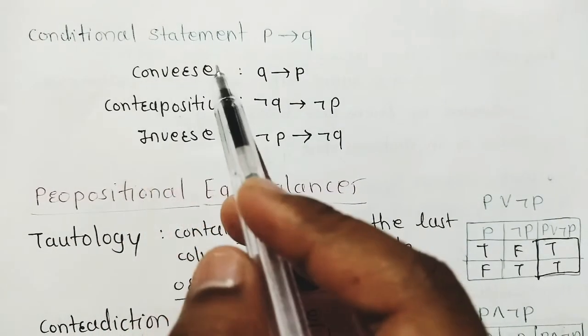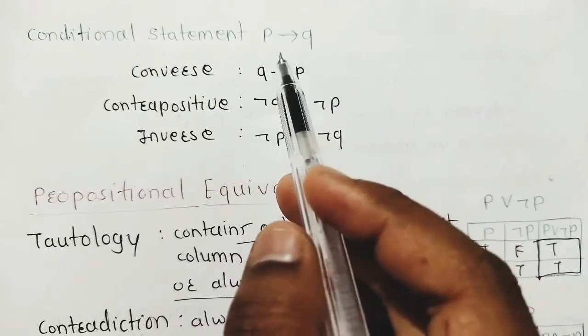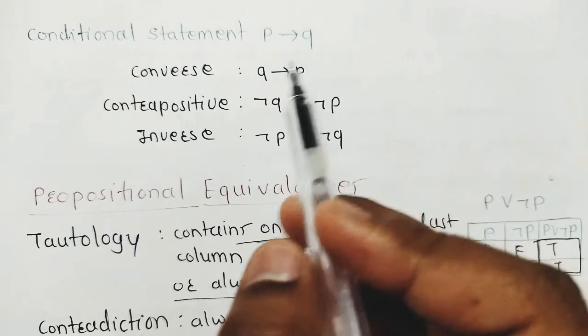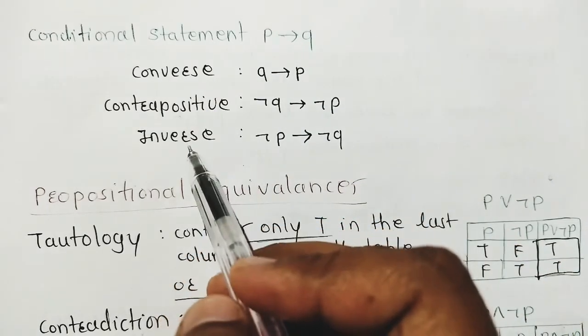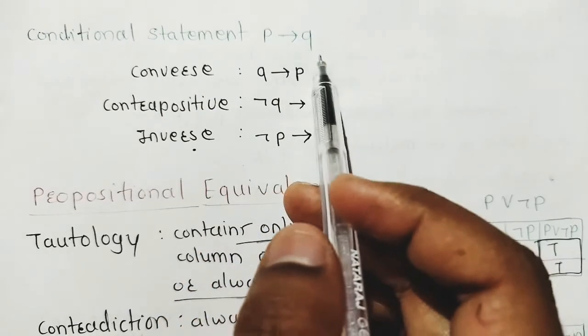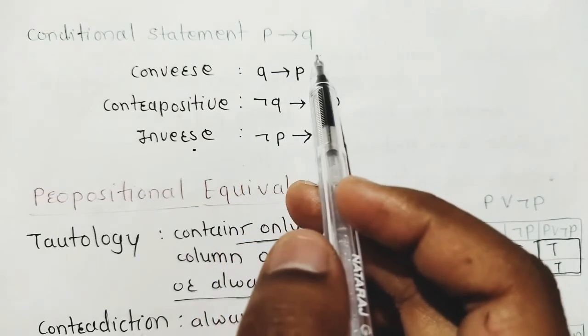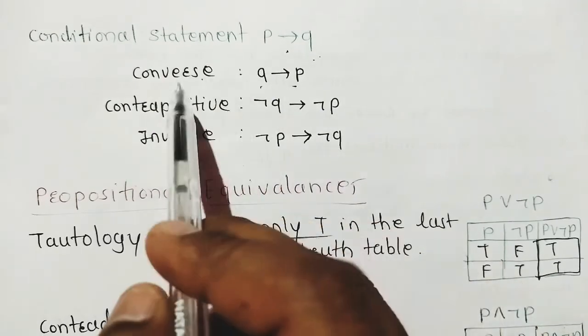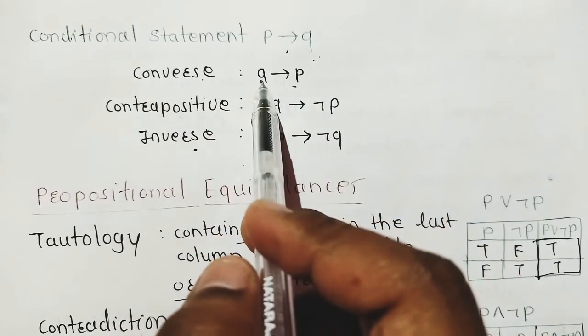Next is the conditional statement, P implies Q. Many times there is a question on the converse, the contrapositive and the inverse of an if-then statement. This is called P implies Q. Now the converse of this statement is nothing but Q implies P. Converse means opposite: Q implies P.